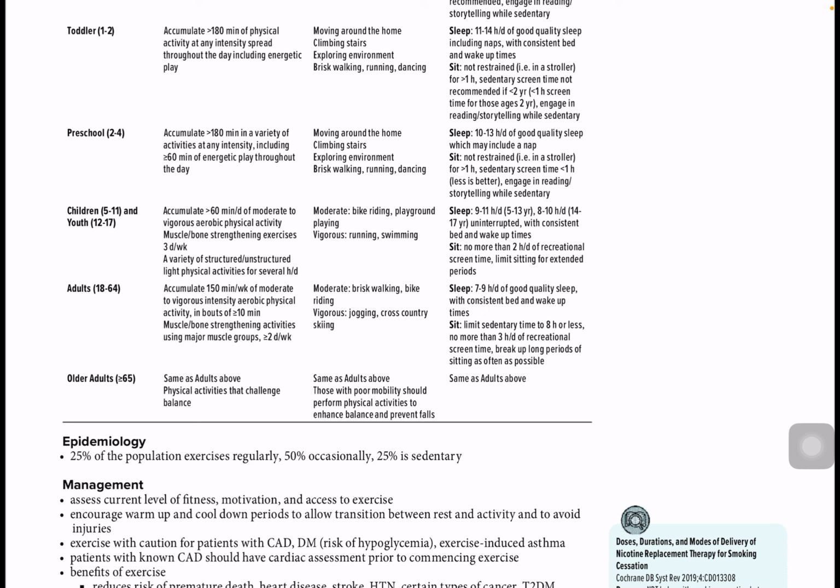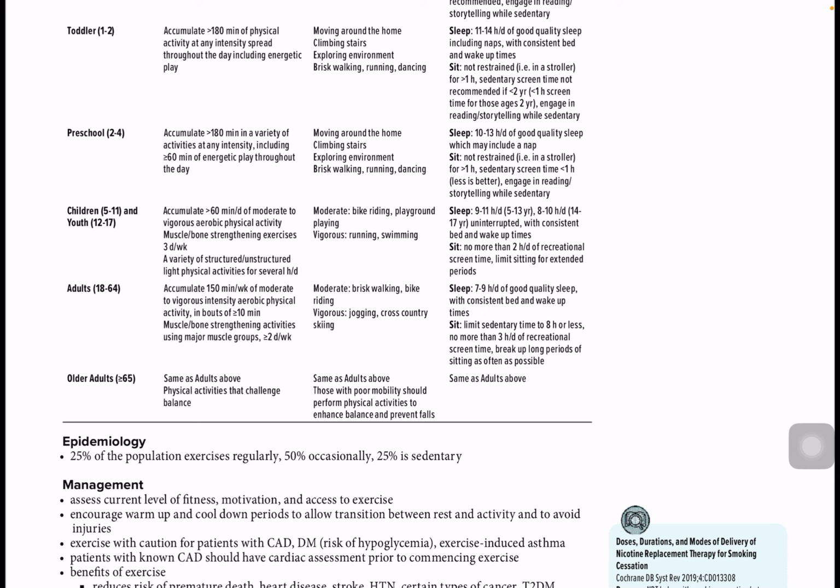Adult age 18 to 64, 150. This is something that you need to remember for QE1. Accumulate 150 minutes per week of moderate to vigorous intensity aerobic physical activity. And even in practical life, you have to recommend to your patients with hypercholesterolemia, hypertriglyceridemia that they have to exercise 150 minutes per week of moderate to vigorous intensity physical activity. In bouts of more than 10 minutes, muscle and bone strengthening activities using major muscle groups for more than 2 days per week. Moderate is brisk walking, bike riding; vigorous is jogging, cross country skiing.